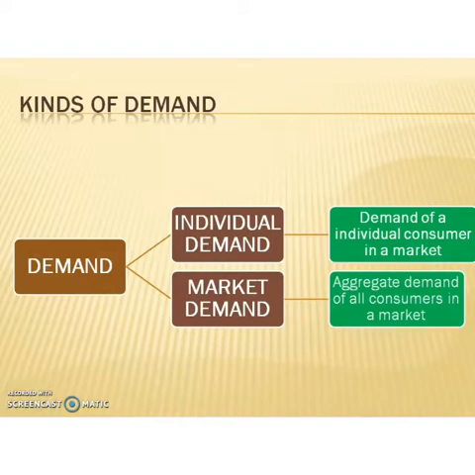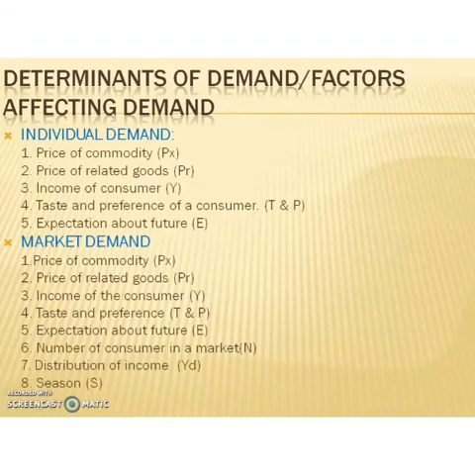And also we have studied the determinants of demand, or the factors affecting demand. For individual demand, we have price of the commodity, price of related goods, income of the consumer, taste and preference of the consumer, and expectation about the future.